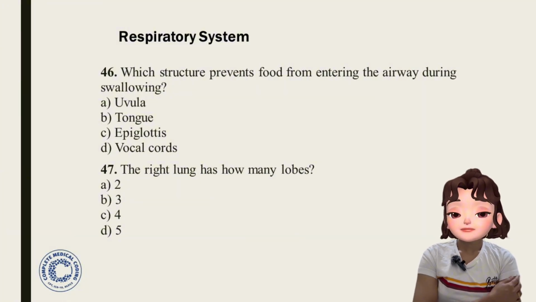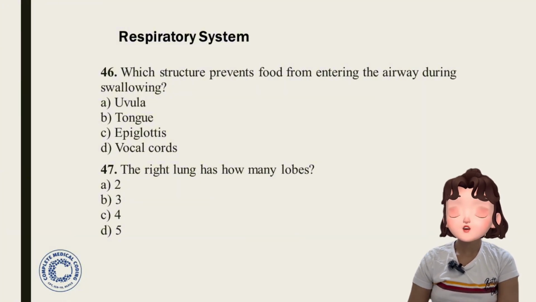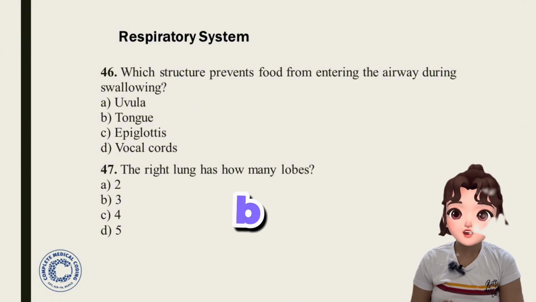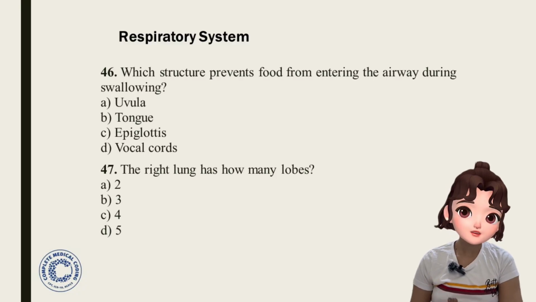Question 47. The right lung has how many lobes? Options: 2, 3, 4, and 5. Answer is option B, 3 lobes. Okay, so the right lung is having 3 lobes and the left lung is having 2 lobes.